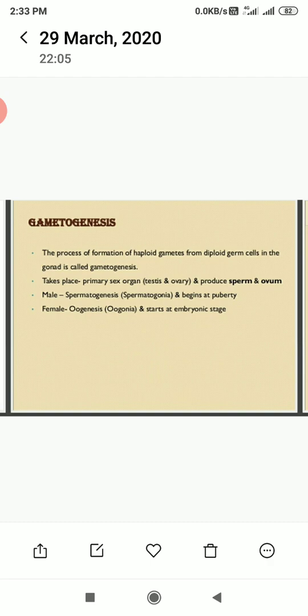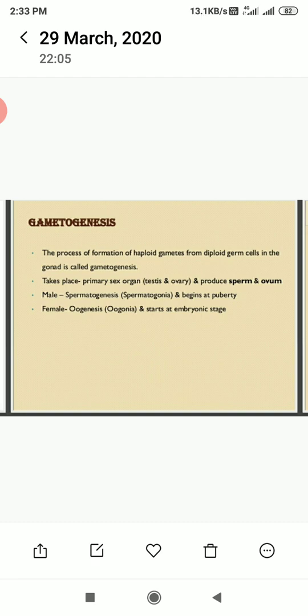Now we are going to discuss the process of gametogenesis. Gametogenesis is the process by which haploid gametes are formed from diploid germ cells in the gonads. It takes place in the primary sex organs, the testes and ovary, which are responsible for producing sperm and ova.